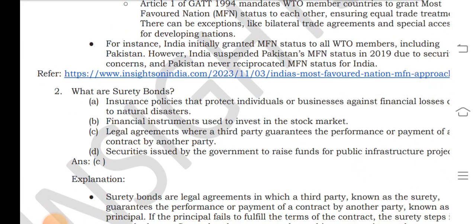What are surety bonds? Surety bonds are a legal agreement where a third party guarantees the performance or the payment of the contract by another party.